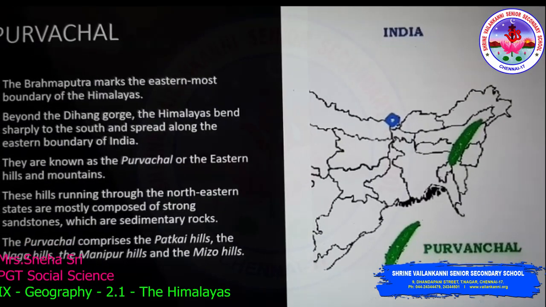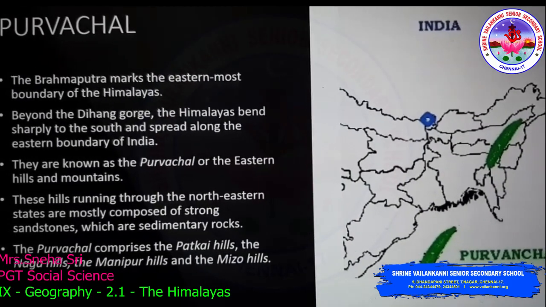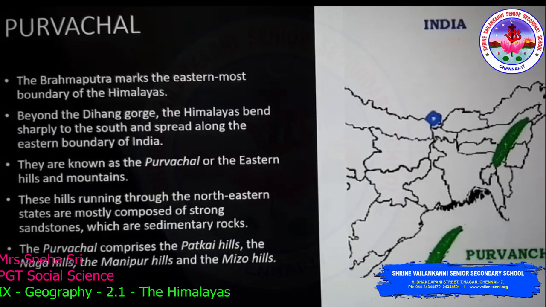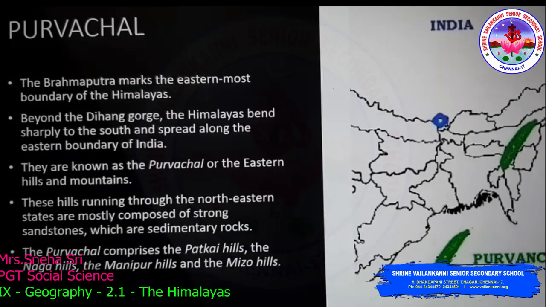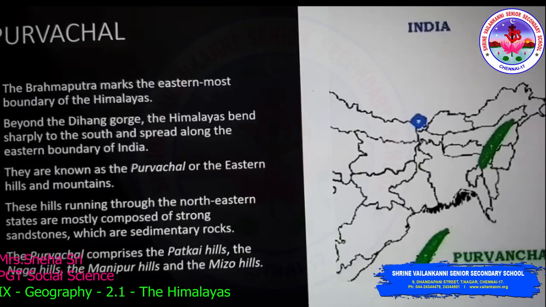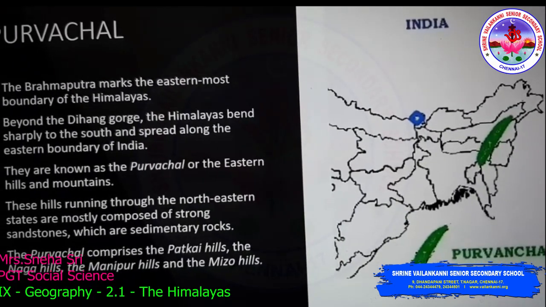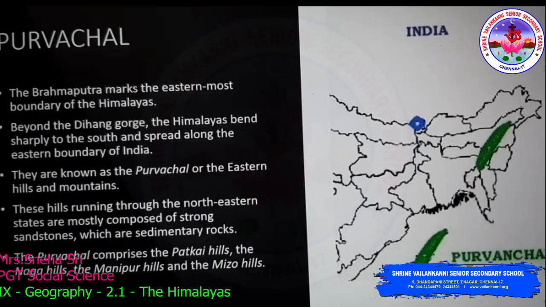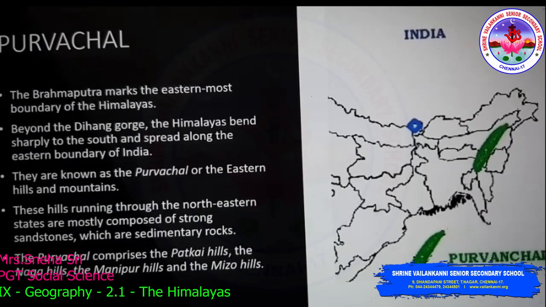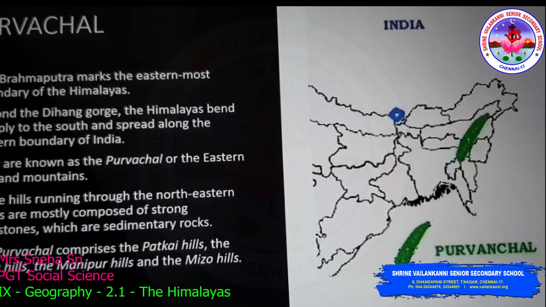Moving on to Purvanchal. The Brahmaputra is the easternmost boundary of the Himalayas. Beyond the Dihang Gorge, the Himalayas bend sharply to the south and spread along the eastern boundary of India. As you can see, the green shaded regions are Purvanchal. A gorge is a narrow and steep valley.